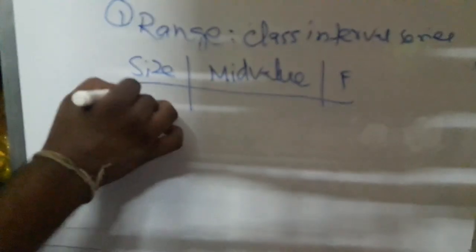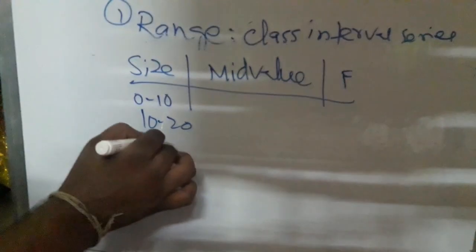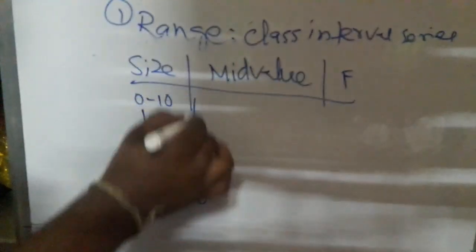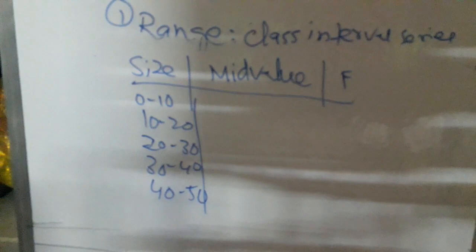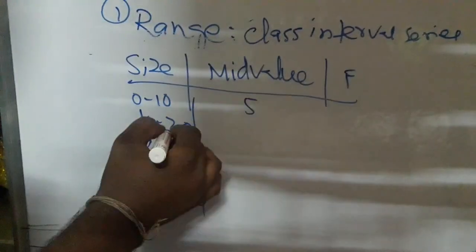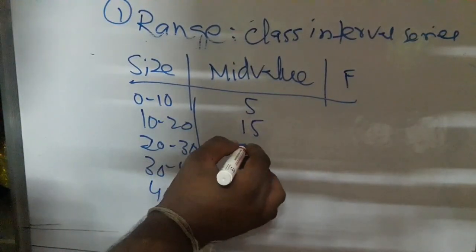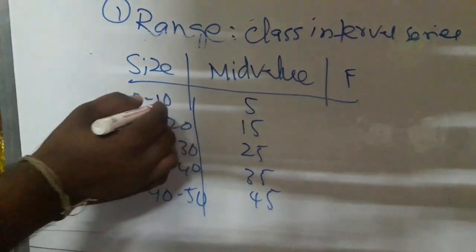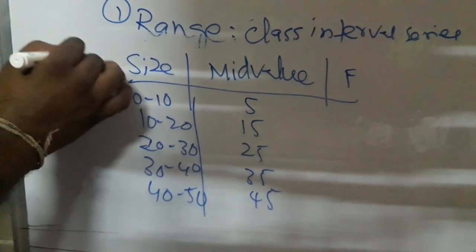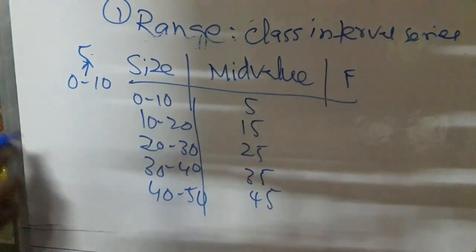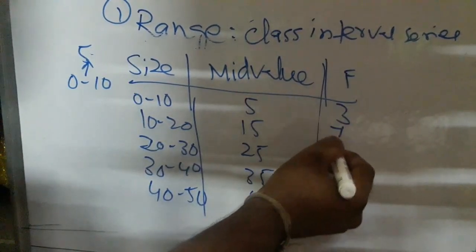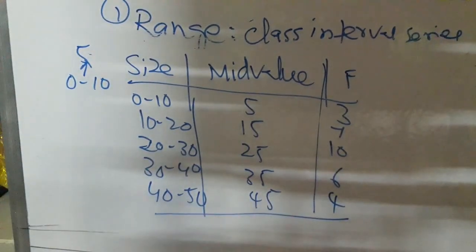Size is the class interval. The mid value for 0 to 10 is 5, 10 to 20 is 15, 20 to 30 is 25, 30 to 40 is 35, and 40 to 50 is 45. Then the frequencies are 3, 7, 10, 6, and 4.